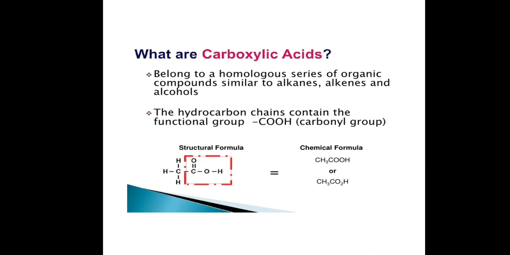The name carboxyl is derived from carbonyl, that is C double bond O, and hydroxyl, that is OH, because in the carboxyl group these two groups are directly bonded to each other. The properties of the carboxyl group are not simply those of carbonyl and hydroxyl groups combined. The two groups interact to give carboxylic acids their own distinctive properties.